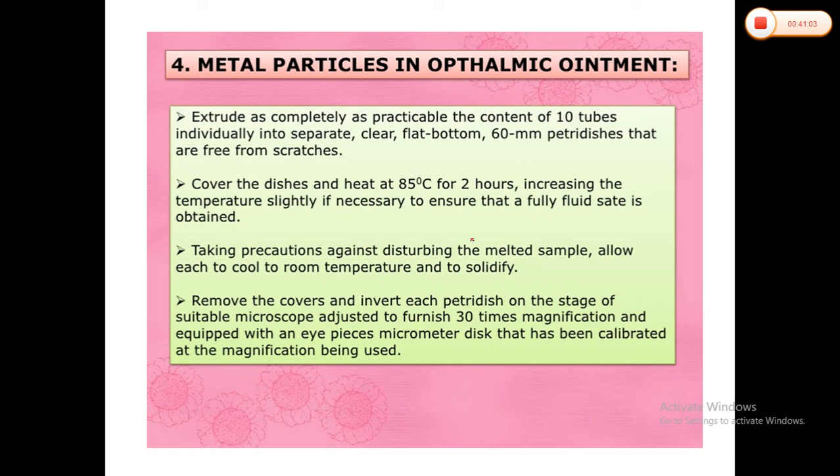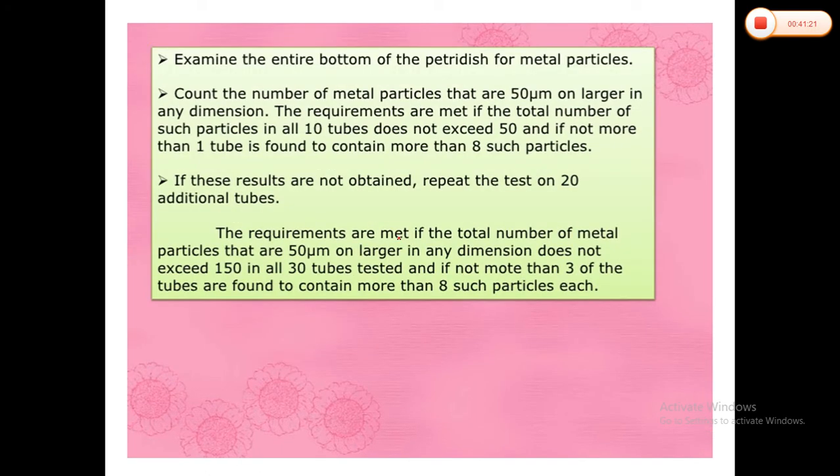Now, you have to remove the covers and invert each petri dish on the stage of the microscope. You have to adjust to 30 magnifications, equipped with an eyepiece micrometer disc that has been calibrated at that magnification, and then examine the entire bottom of the petri dish for metal particles. You have to measure the number of metal particles that are 15 micron or larger in any dimension.